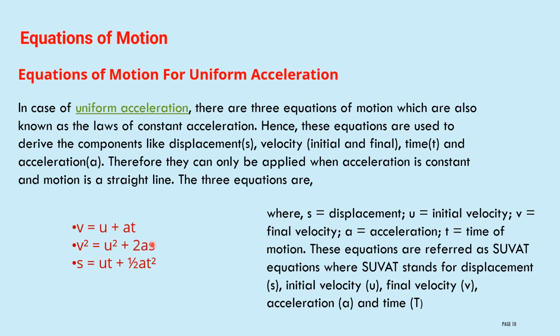These things you have to remember. These equations are referred to as SUVAT equations, where SUVAT stands for displacement S, initial velocity U, final velocity V, acceleration A, and time t. These three equations are very important. You have to remember them. This is the equation of motion.